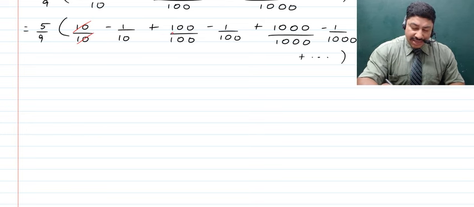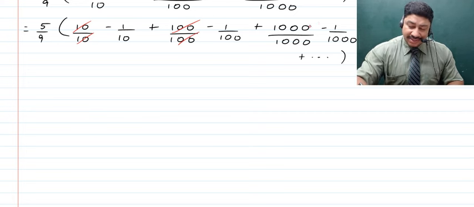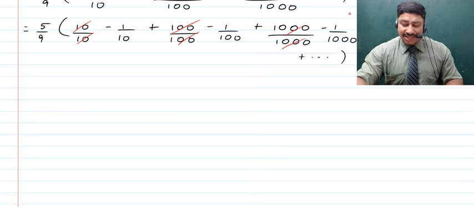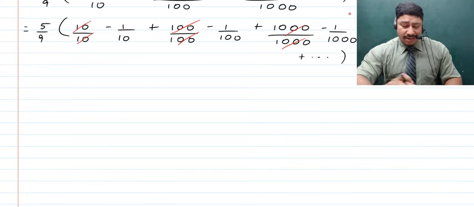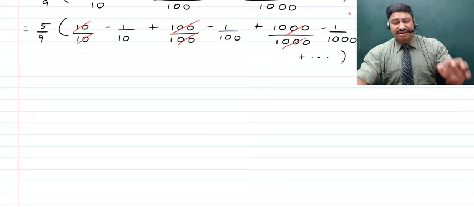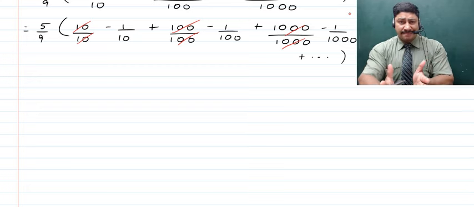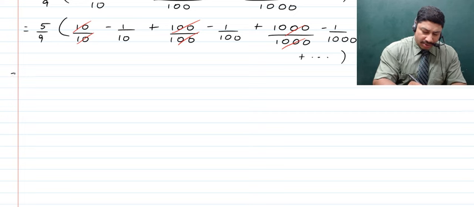Now in the third term, one power of 100 can be cancelled off from the numerator and from the denominator, and similarly one power of 1000 can be cancelled off from the numerator and from the denominator in this fifth term. Similar is the thing which is going to happen in all of the different terms. That means all of these different terms, which were actually the first terms of the terms, have all broken down to 1. As such, in the next step now, we can write this to be 5 upon 9, right?